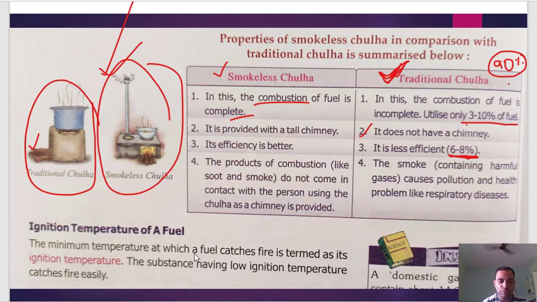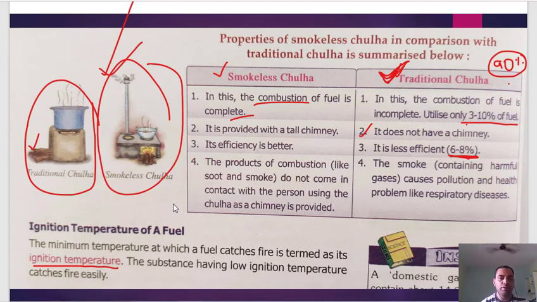The minimum temperature at which a fuel catches fire is termed as its ignition temperature. So suppose if you take a piece of wood and keep it on your table, it's not going to burn because your room temperature may be around 30-35 degrees centigrade or 20 or less than that. So to burn the wood, you need to heat it. That means you need to increase temperature up to a certain limit so that it's going to catch fire. So that's the thing. At what temperature the fuel is burned? That is the ignition temperature.